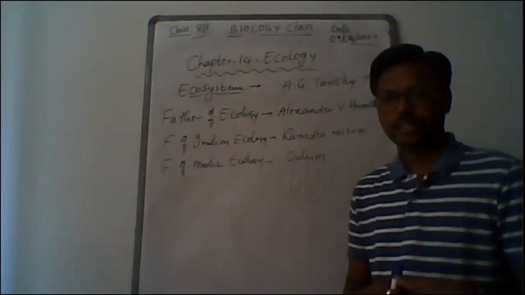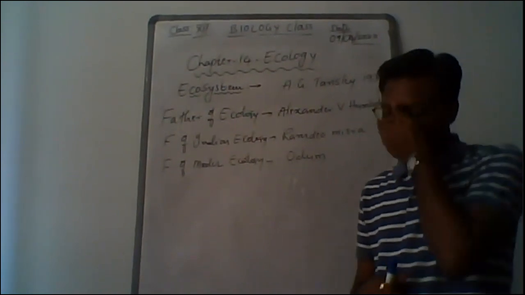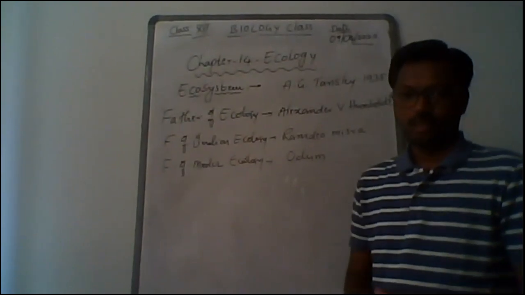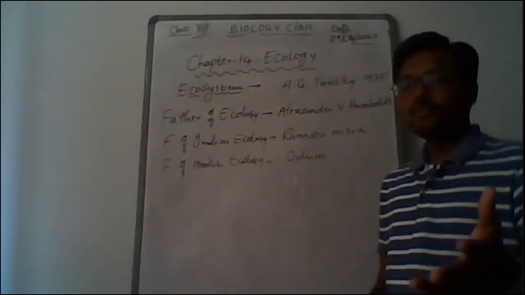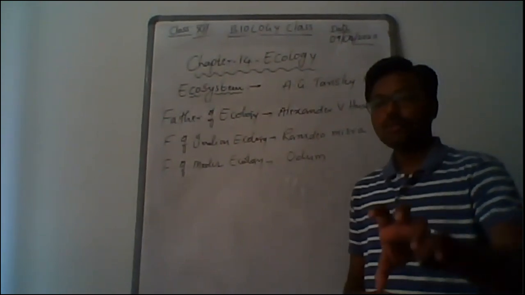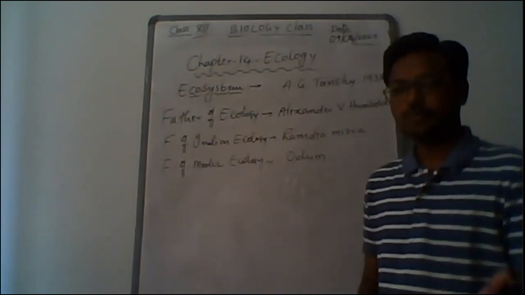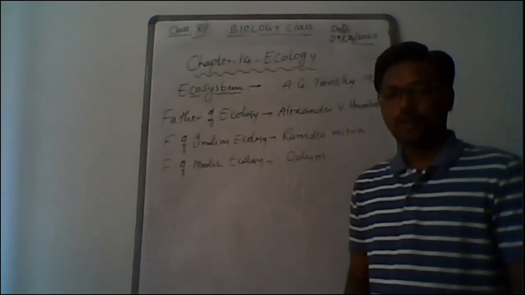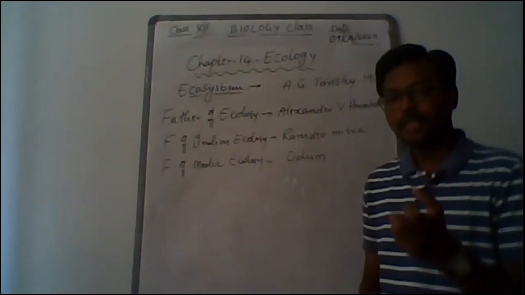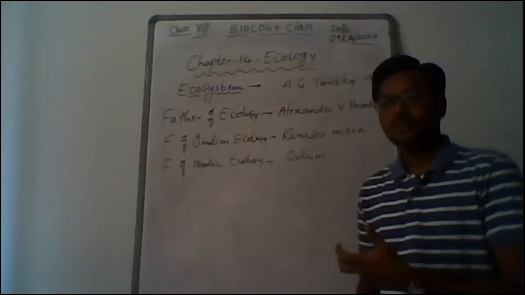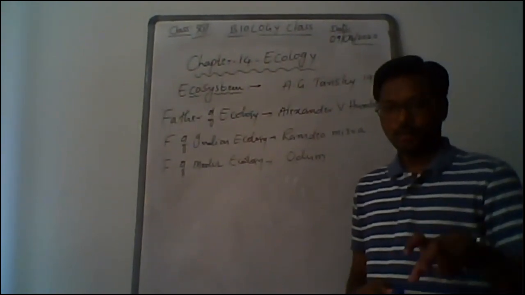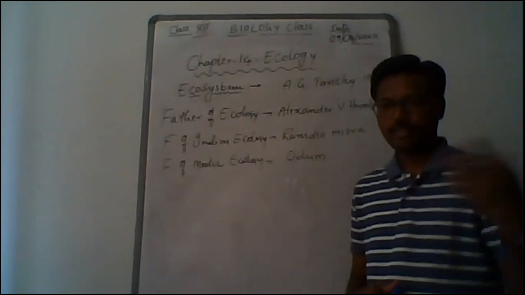One more classification is there, that is natural ecosystem and artificial ecosystem. The rivers, ponds, oceans, forest, grassland, all these are natural ecosystems. But aquarium is an artificial ecosystem, right? So natural and artificial is one more classification, alongside terrestrial and aquatic ecosystems.